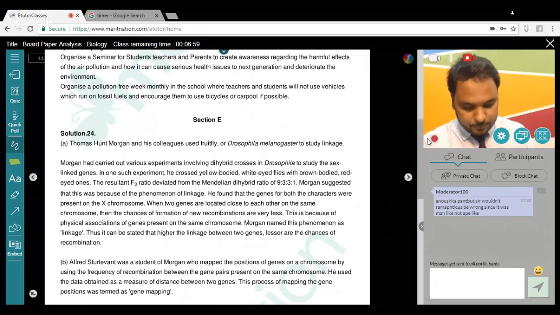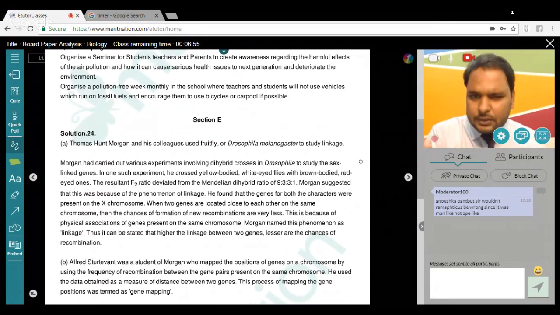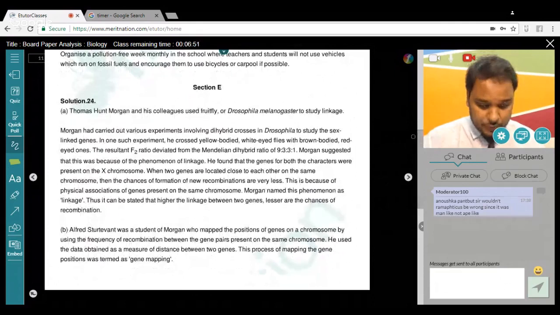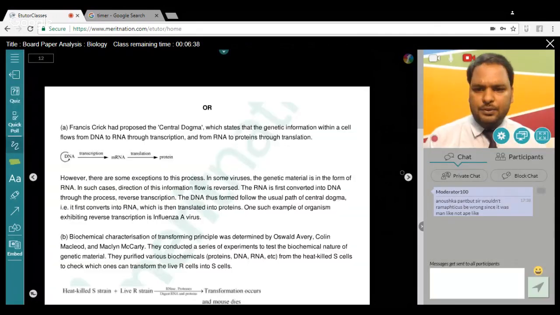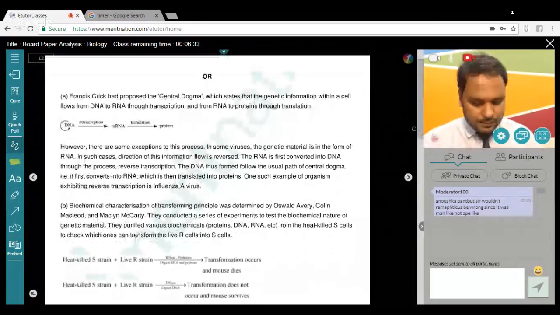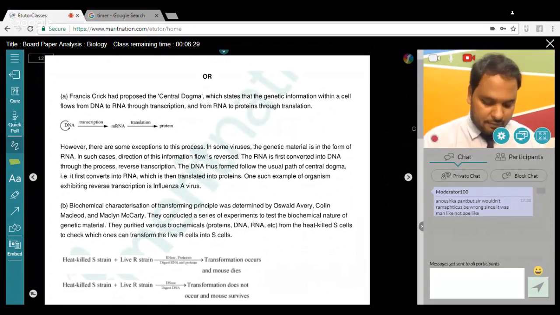How did Sturtevant explain gene mapping while working with Morgan? I think you might have found this slightly difficult, and that's why most people have chosen to answer the next part, that is, state the central dogma as proposed by Francis Crick, and are there any exceptions to it? Yes, basically the retrovirus, and support your answer with the reason and an example. Simple question, right? Exactly. So when reverse transcription happens, it is against the central dogma that was stated by Francis Crick.